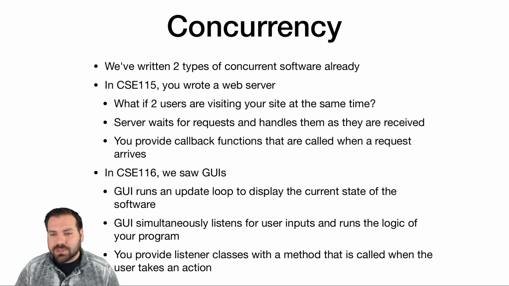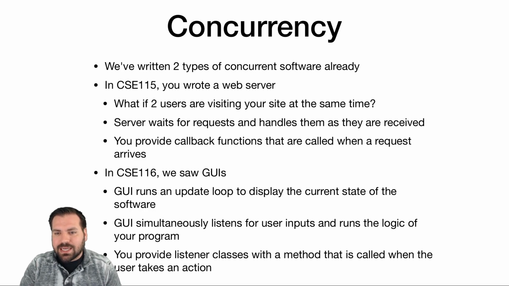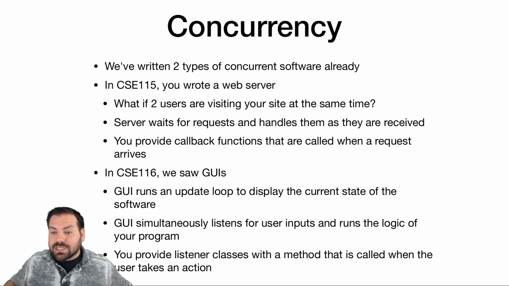In 115, you wrote a web server. To write this web server, you had certain paths that a user could request, and then you gave it callback functions, and you said if the user makes a request for this path, call this function. Run the code from this function. Whatever this function returns, that's what you're sending back to the user. Well, what happens when two users visit your site at the same time? What if I open up two browser tabs and reload them both at exactly the same time? And what if you have, say, 1 million users all requesting access to your site at the same time? Well, how do you handle that?